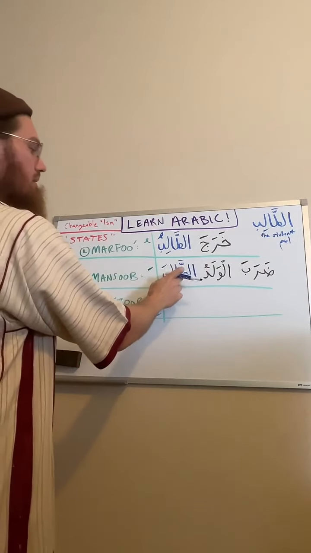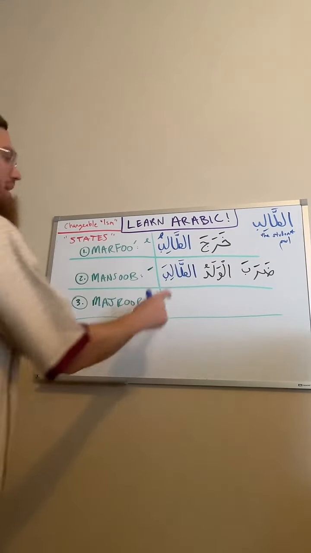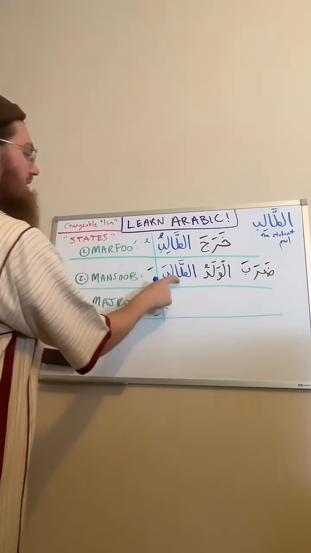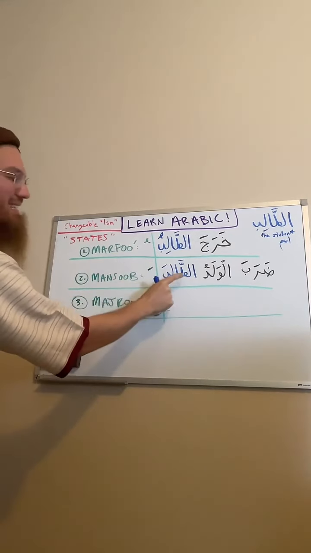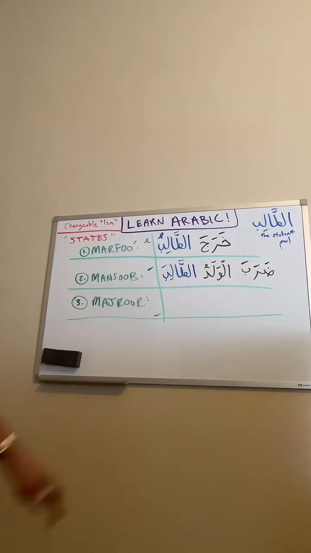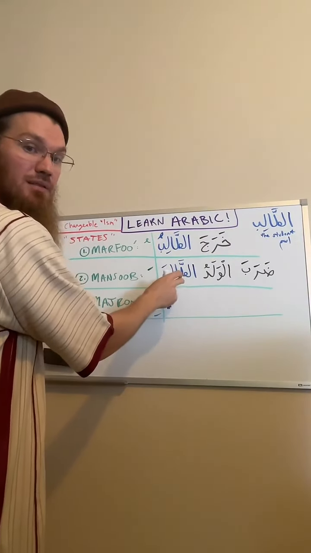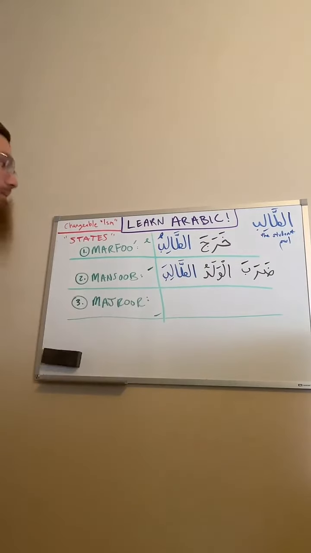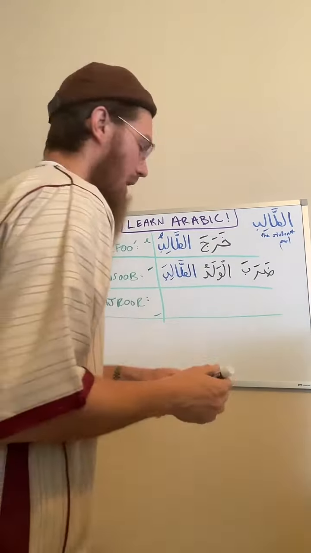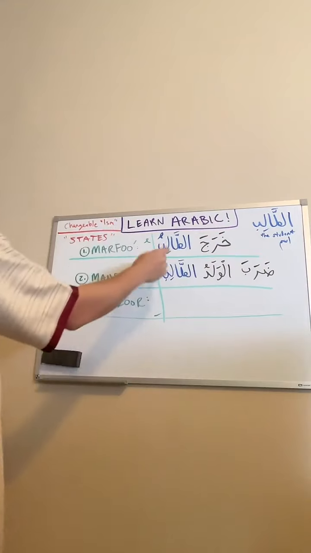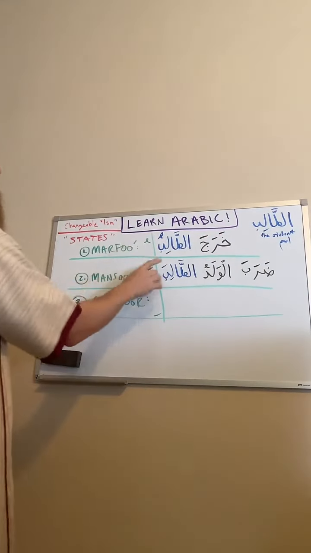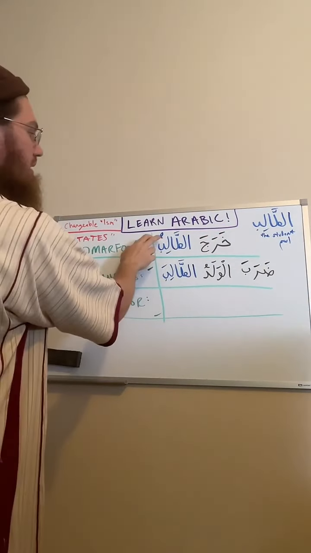At-taliba means the student. So because at-talib takes a fatha, what state is this ism in? What is the state of this ism? Very good. This is in the state of mansub. And we can see it's a changeable ism. Why? Because we see it's changing. Here it took a dhamma.